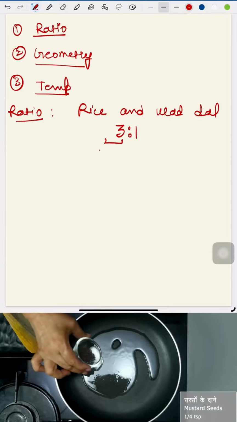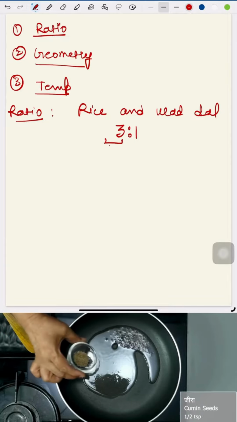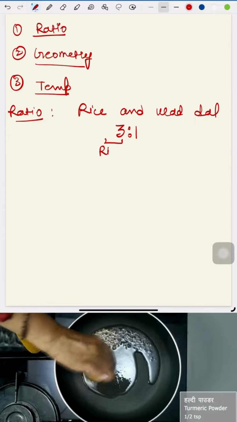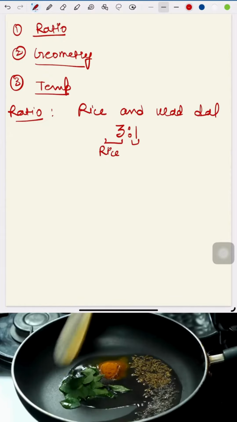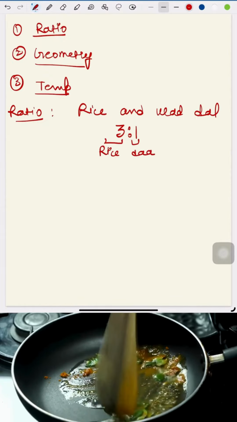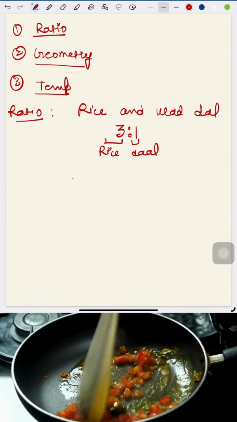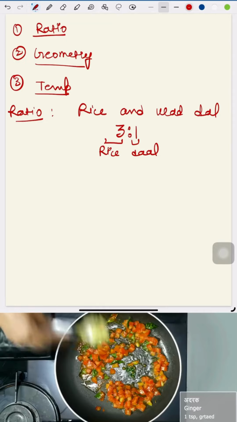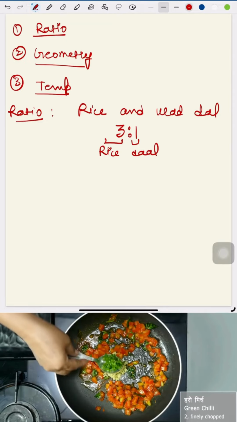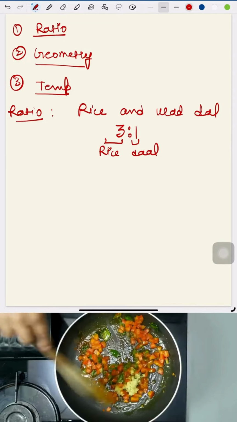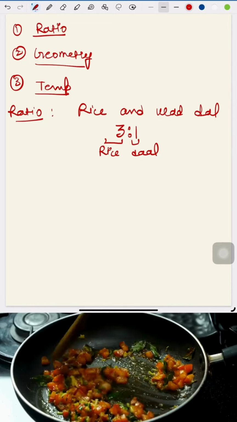3:1 means the rice you have to use is 3 bowls, right? So if you use 3 bowls of rice, you have to use 1 bowl of dal. 3 bowls of rice, 1 bowl of dal. That is what the ratio means. And if you want to make more batter, for 5, 7, 8 people, 1,000 people, you can just make an equivalent ratio.